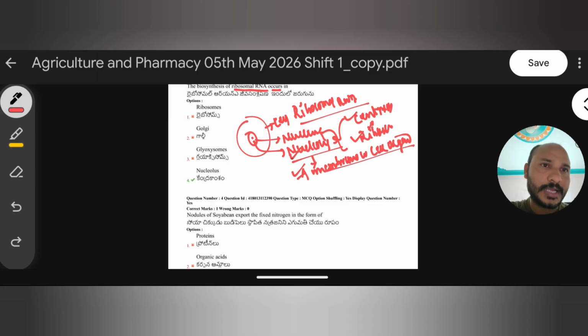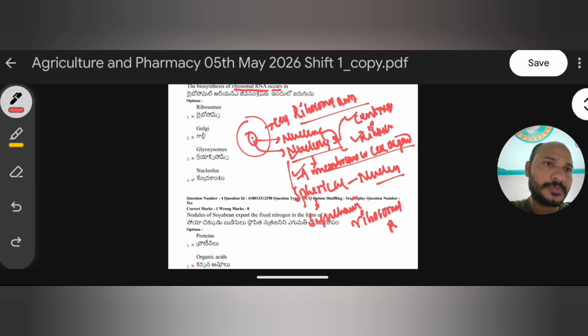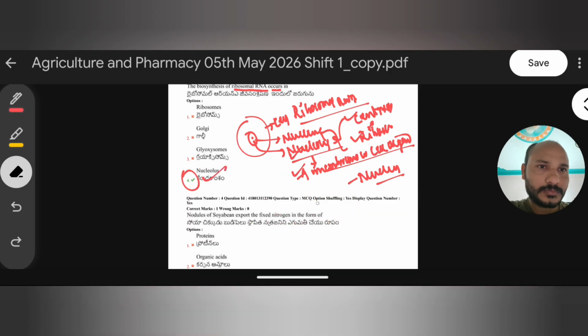Okay, fine. The nucleolus, which has a spherical shape, is present in the nucleus only. The main role of the nucleolus is to help in the synthesis of ribosomal RNA. Very important. Hence, the nucleolus is said to be the factory of ribosomes. So here the right answer is nucleolus. Then we move on.